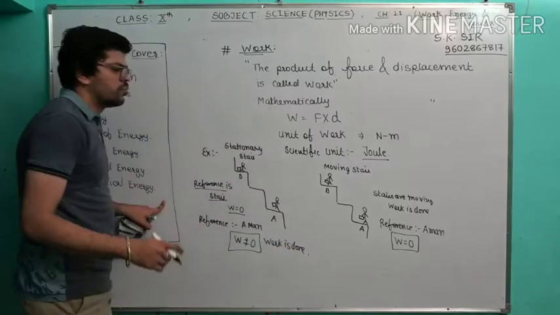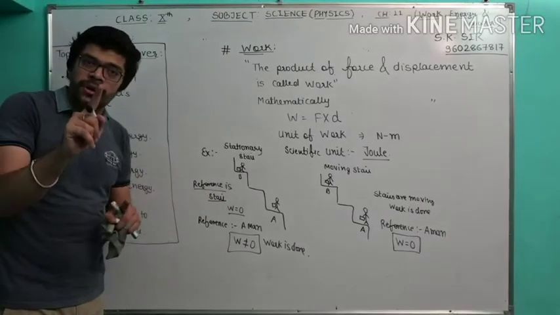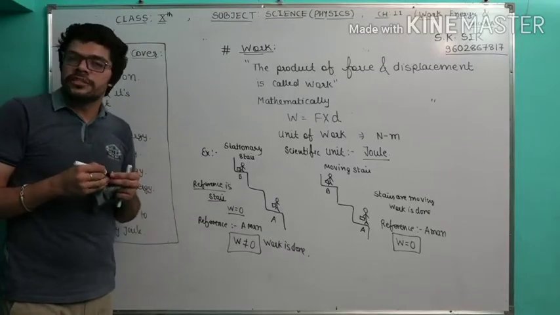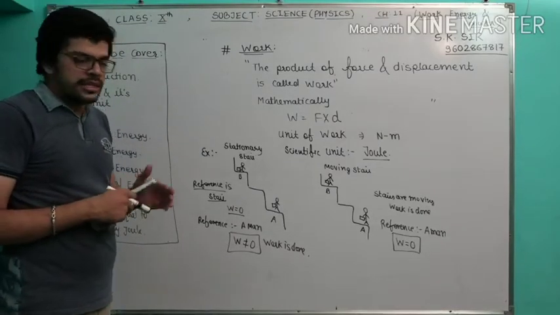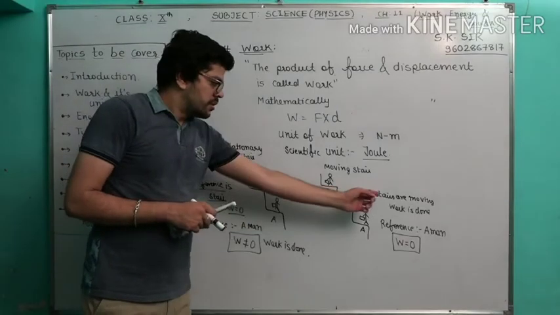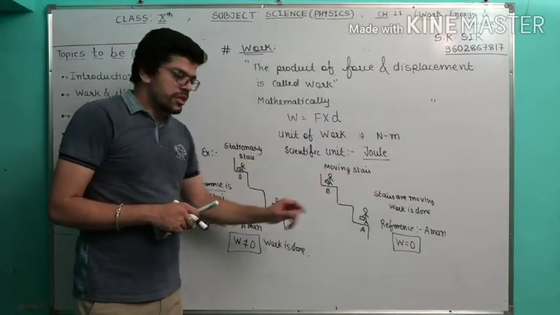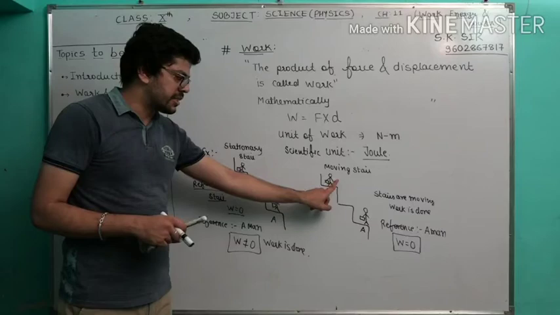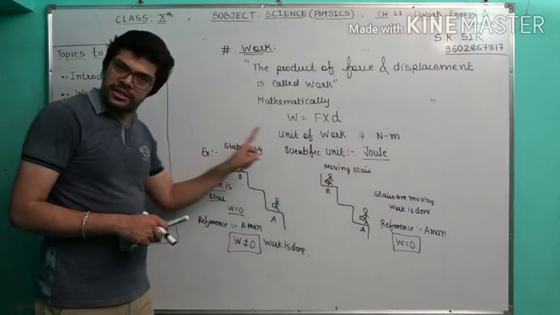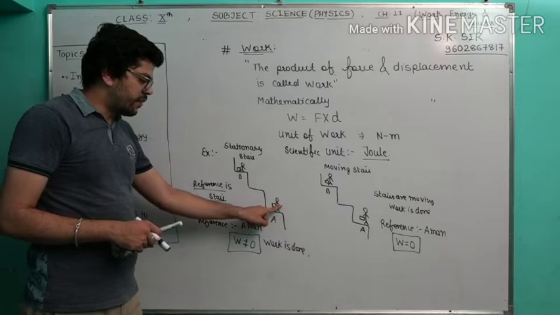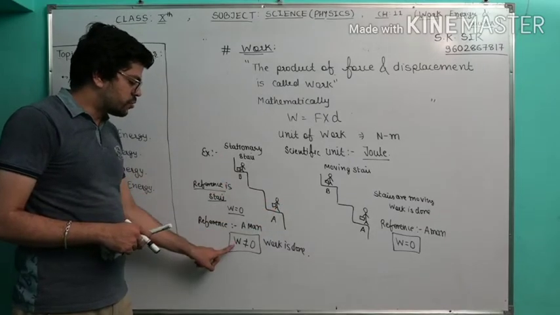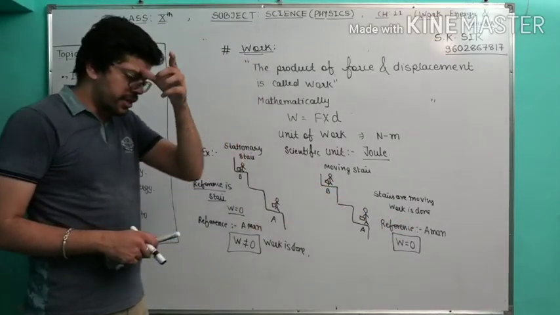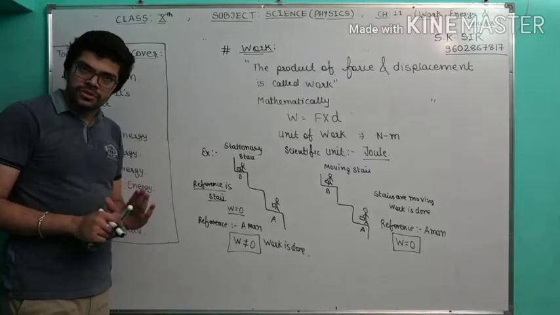So what is important to find out whether work is done or not? The reference point is very important. Read the question very carefully, find out what the reference point is in that particular question, then you can say whether work done happens or is 0. In the first case, the reference is stairs: stairs not moving, work is 0; stairs moving, work is done. In the second case, the reference is a man, so work is equal to 0. Hopefully you understood the basic scenario about this concept.